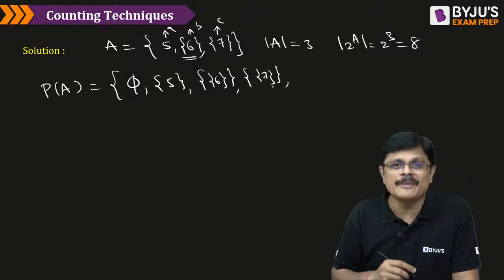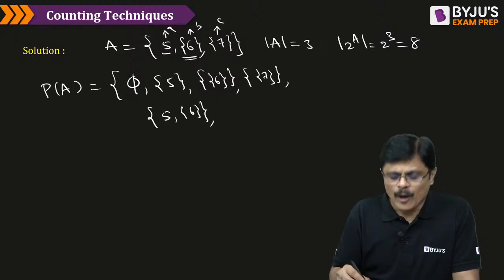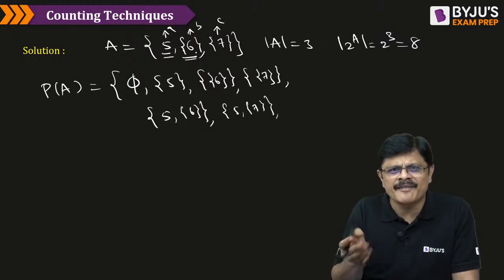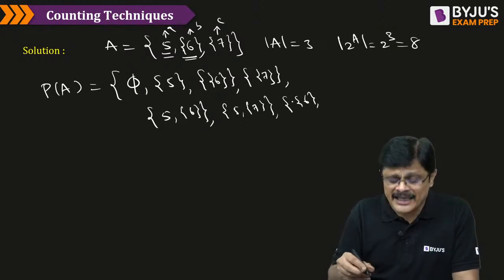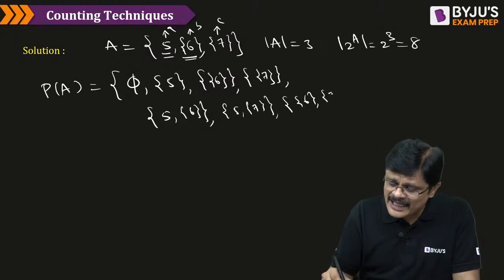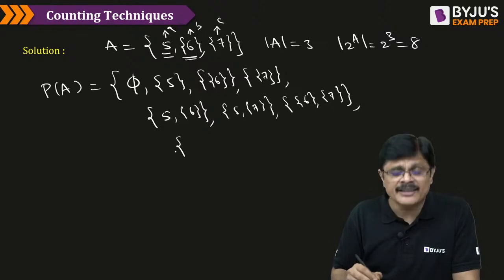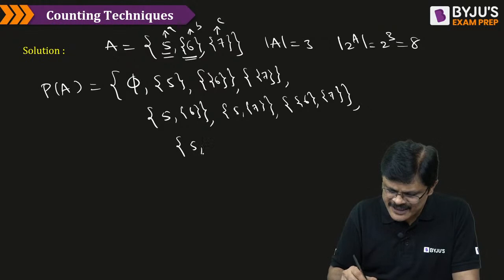Then we go for 2 element subsets. One element is this, second element is this. Or one is 5 and second is set 7, my dear friends. Just see them as elements, then you will never make mistakes in this, my dear friend. It's a very simple concept. Then one more 2 element subset is the set containing set 6 and set 7. And finally the 3 element subset is the set containing all of that. That is the original set itself: 5, set 6 and set 7.